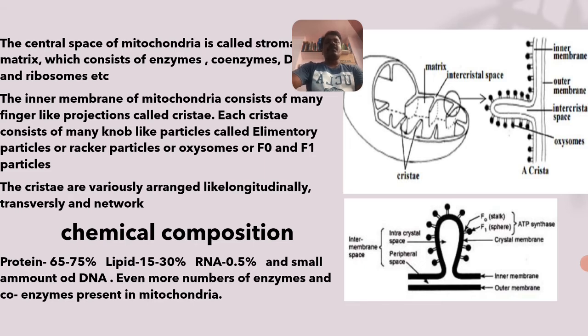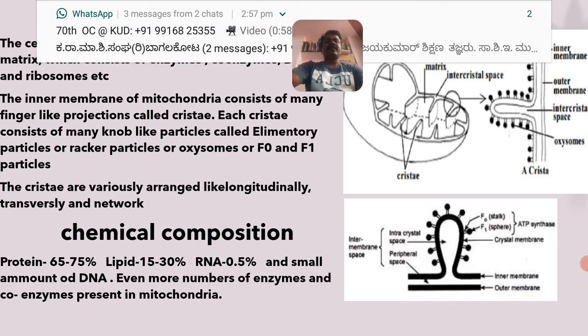Remember, for the 2 mark question, they are often asked: what are elementary particles? They are Racker's particles, oxysomes, F0 and F1 particles. All of these 4 are nothing but a single name, the knob-like particles which are present over the surface of cristae. Those are called elementary, or Racker's, or oxysomes, or F0 and F1 particles.